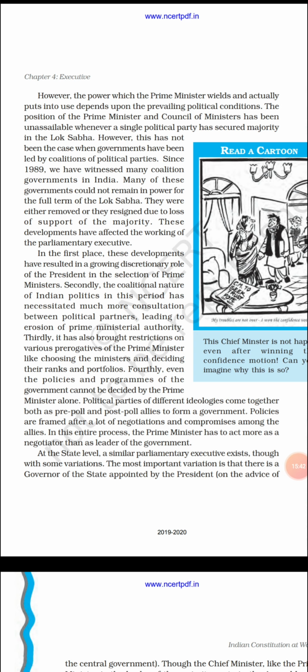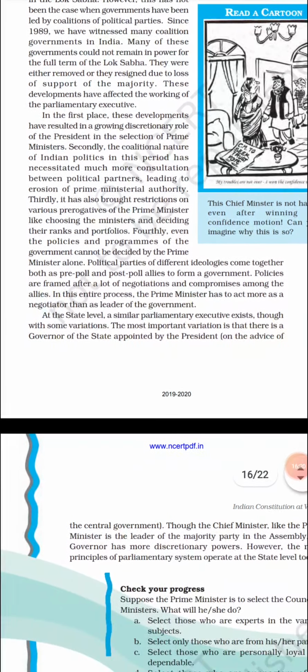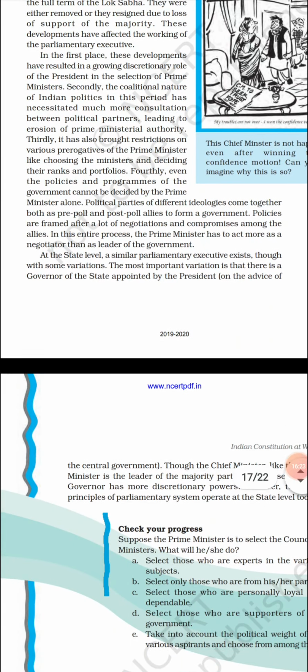If we have a coalition government, but if there is a single party only, like after independence when Congress was there, Pandit Jawaharlal Nehru, Indira Gandhi, they are all Congress leaders. So there were no such questions about negotiations and having a majority in the Lok Sabha, because obviously if only one party is there, then they will have a clear majority in the Lok Sabha. But in a coalition government, everything has to be kept in mind. So sometimes the Prime Minister has to act as a negotiator rather than the leader of the government.